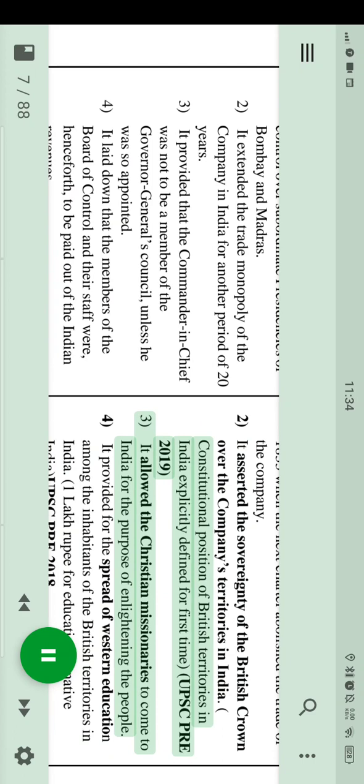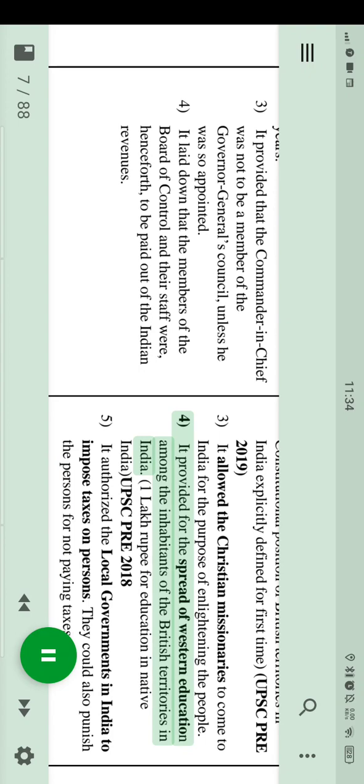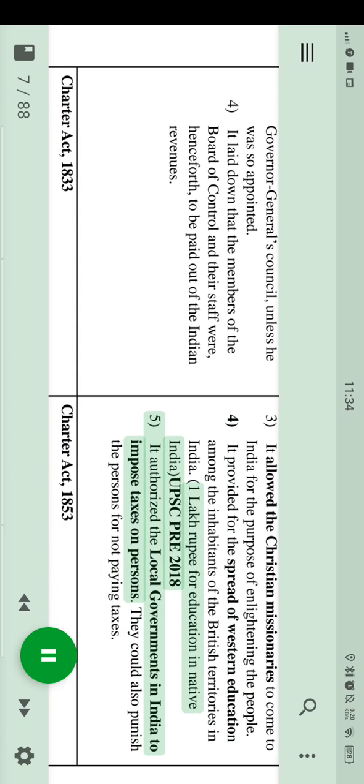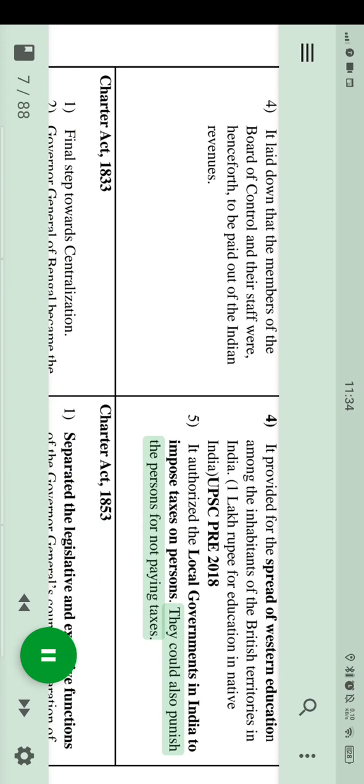It allowed the Christian missionaries to come to India for the purpose of enlightening the people. It provided for the spread of Western education among the inhabitants of the British territories in India. 1 lakh rupee for education in native India, UPSC Pre 2018. It authorized the local governments in India to impose taxes on persons. They could also punish the persons for not paying taxes.